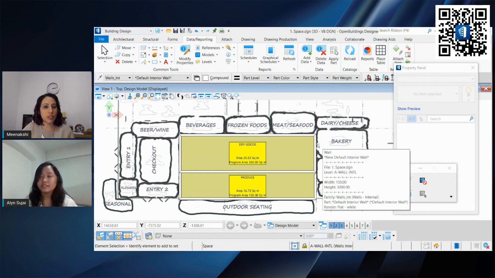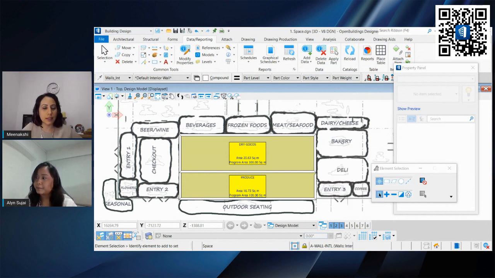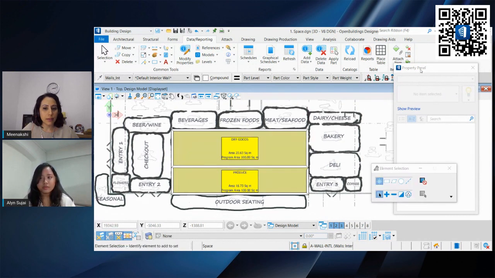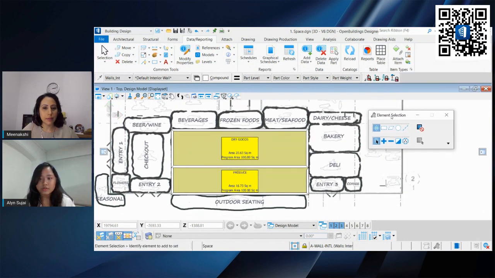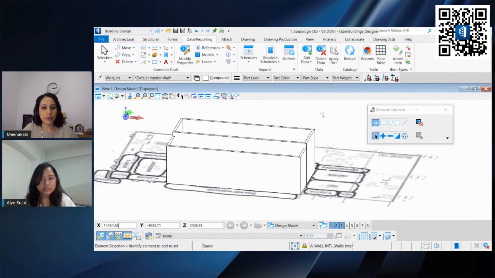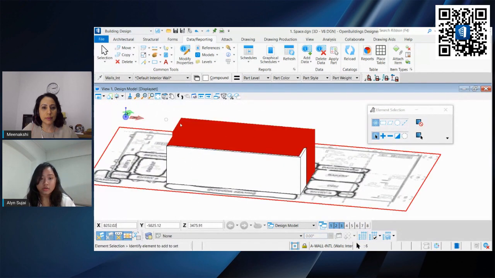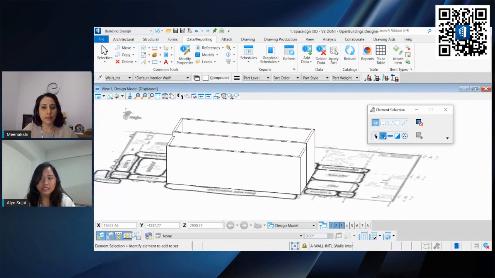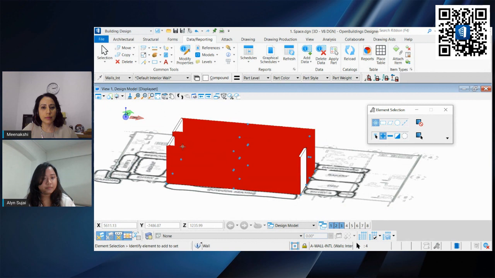And how else can we quickly select these elements if we need to? What we can do is make use of our element selection to select either all of the goods or all of the walls, or we can select individual walls that we only want to modify. In this case, let's say we only want to modify these four walls.